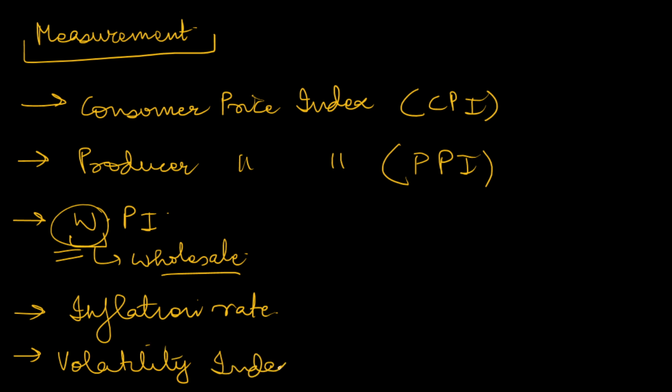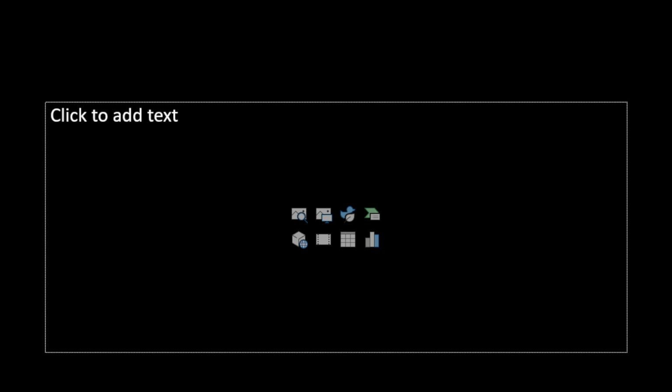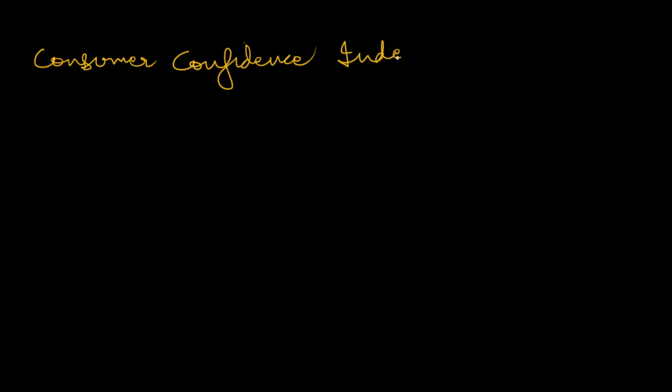It is also known as fear index. That is due to the fear that in the market there will be a lot of price fluctuations. That is why it is named as fear index. Then we can measure from other things also, such as consumer confidence index. It is not a direct measure of price instability, but indirectly by measuring the confidence of consumers in the market, we can measure it. We can measure exchange rate fluctuations.